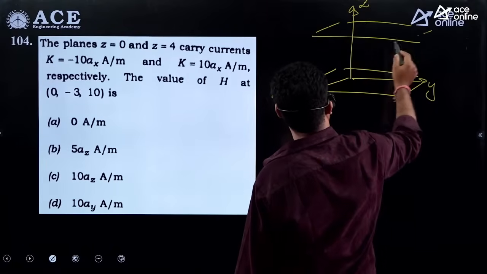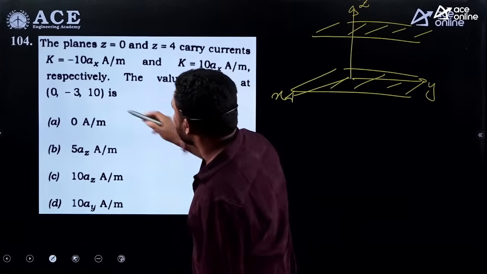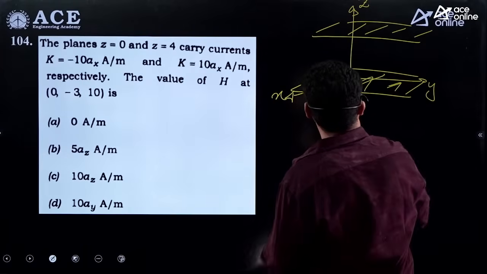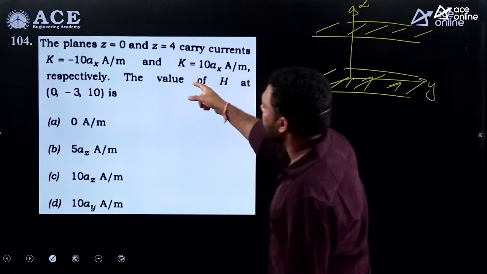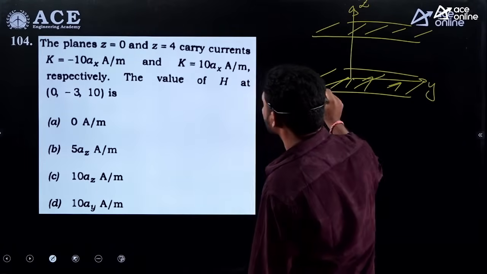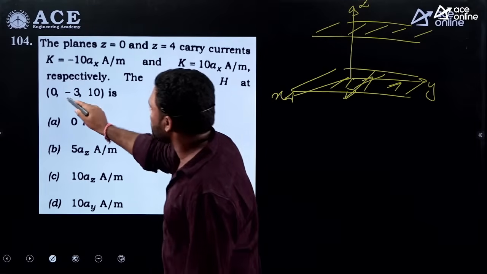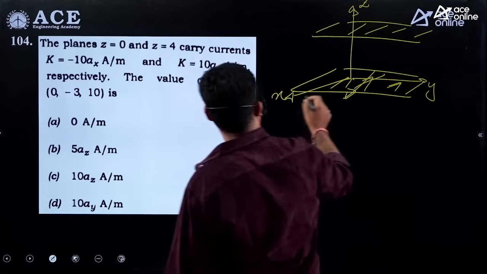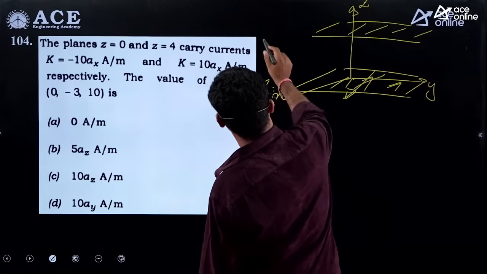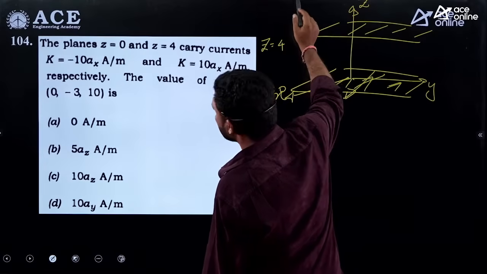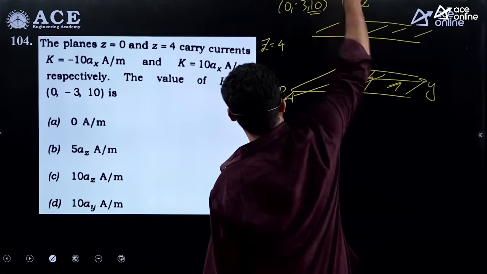Here is one more thing. It is related to magnetostatics. The current flow is in the negative x direction. If we put the thumb in the direction of current flow, the question asks us to find the field at (0, -3, 10). So this is z equal to 0, this is z equal to 4, and this is (0, -3, 10). So it is on the other side of the sheet.